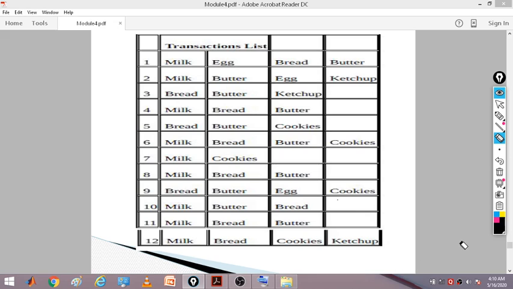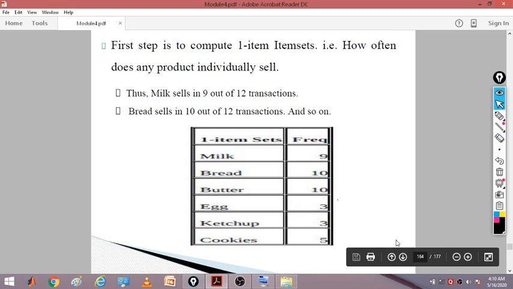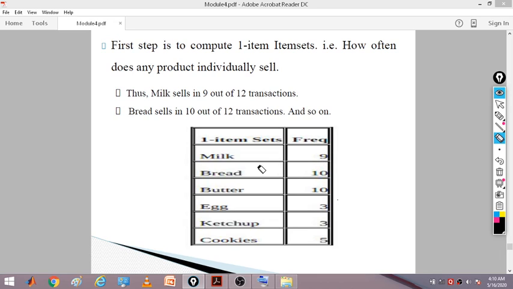So individually, how often is milk seen in all 12 transactions? 9 transactions. Then 10 transactions of bread, 10 of butter, 3 of egg, 3 of ketchup, 5 of cookies.